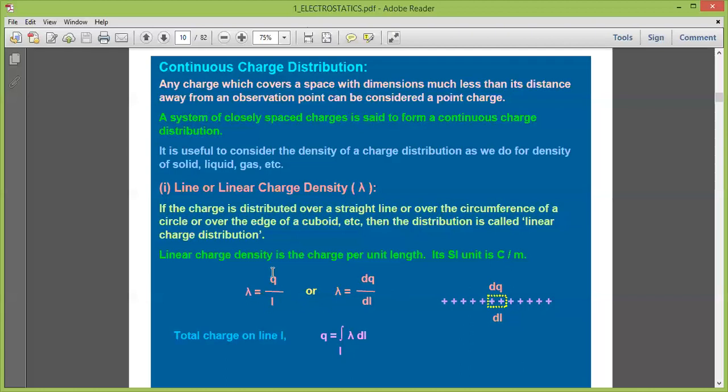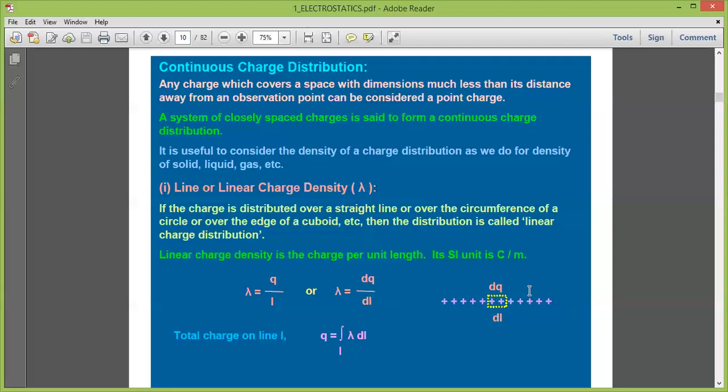Linear charge density can be calculated as lambda is equal to Q divided by L. Here, lambda is the linear charge density, Q is the total charge in the system, and L is the total length of the system. Or we can write it in another way. If we are considering a small element in the line, lambda is equal to dq divided by dl, where dq is the charge in the element of interest and dl is its length.